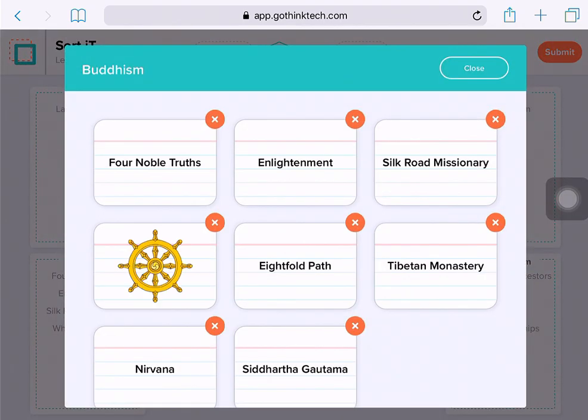Under Buddhism, the following words are all associated: the Four Noble Truths, enlightenment, Silk Road, missionary. And this is an important part about the expansion of Buddhism throughout the Asian geographic region. The Silk Road definitely played a role in helping that spread. The Wheel of Dharma, okay, not to be confused with Hinduism. Remember, Buddhism is an outgrowth of Hinduism, but these eight spokes oftentimes relate to the Eightfold Path, which is the next card. The Tibetan monasteries, again, that's a good reference here, point with some of the Silk Road things. Nirvana and Siddhartha Gautama.